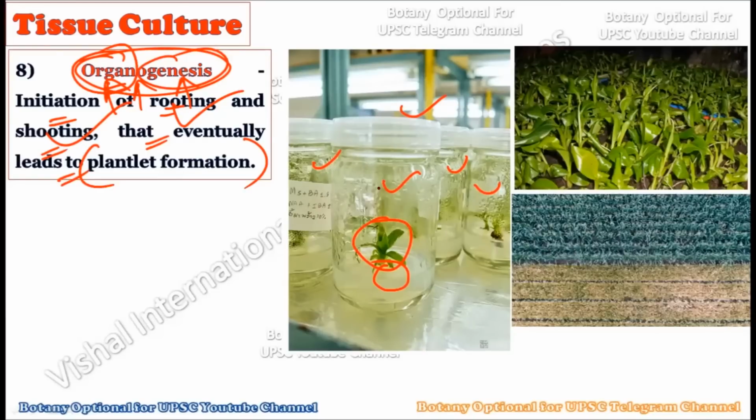So initiation of the rooting and shooting is nothing but the organogenesis, because roots and shoots can be considered as the organs of the plant. The organogenesis occurs in the eighth step, and this organogenesis, that is the rooting and shooting of the plant, will ultimately lead to the plantlet formation.